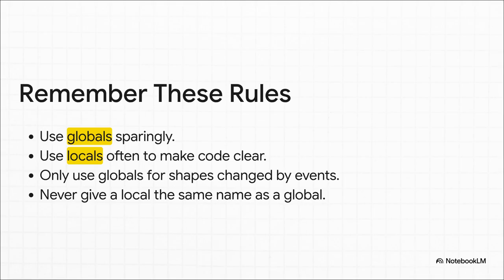So let's really lock these rules in. Rule number 1, use globals sparingly. I mean it. Rule 2, use locals, especially helper variables, all the time. They make your code so much clearer. Rule 3, this is a great rule of thumb for now, only use globals for things like shapes that need to be changed by different events. And finally, and this one is huge, never, ever give a local variable the same name as a global one. That is just asking for confusing, hard to find bugs.